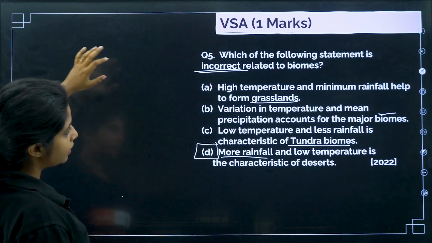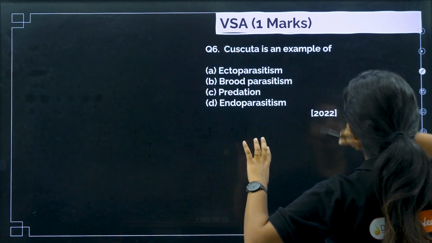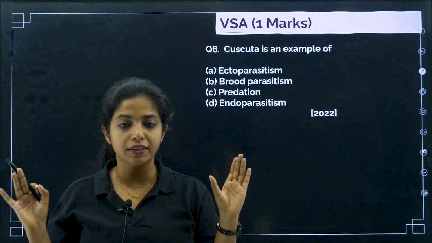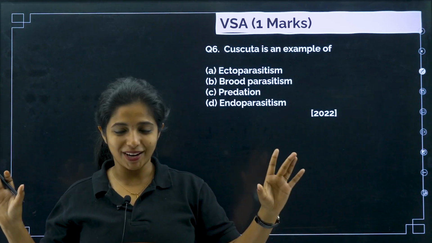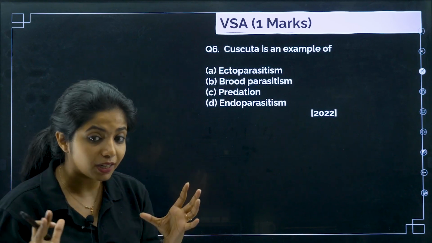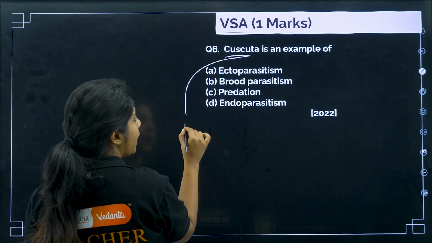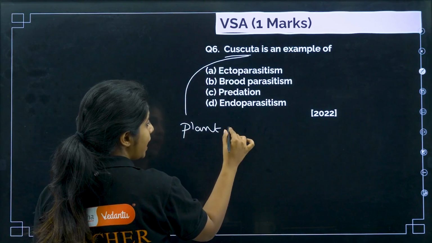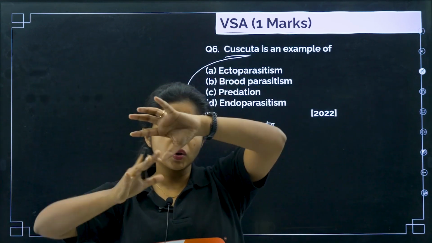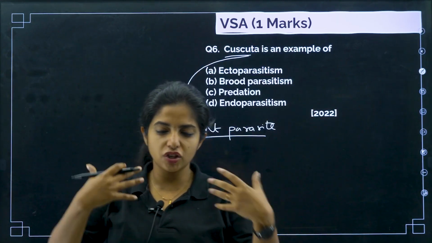Next question. This is an easy question. From this chapter I found only easy questions. You just need a little basic understanding of the chapter and a little common sense as well. Now, Cuscuta is an example of. Cuscuta is a plant parasite, my dear children. Have you seen Cuscuta? It's yellow in color and they just move around throughout the body of the plants. They just stay there.